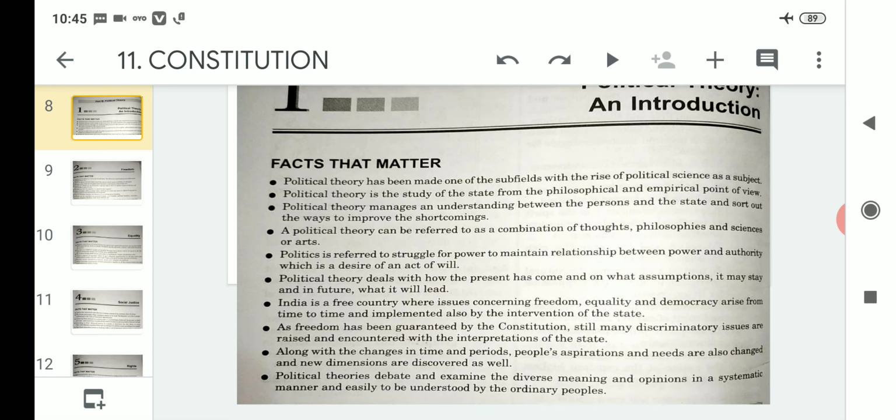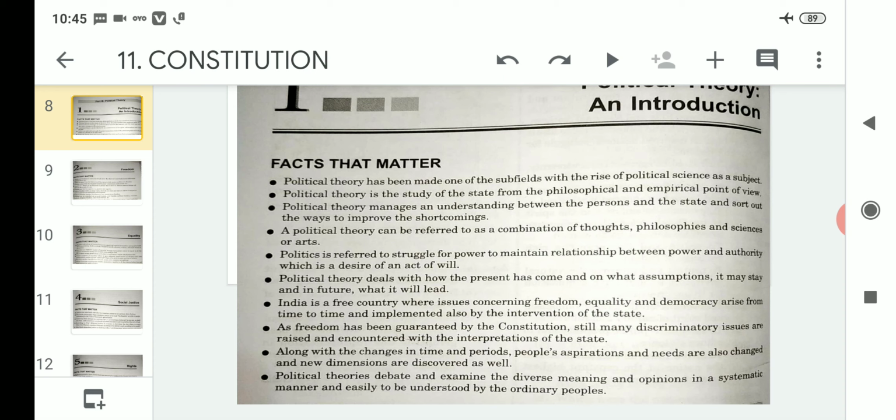So as freedom has been guaranteed by the Constitution, still many discriminatory issues are raised and encountered with the interpretations of the state. Along with the changes in time and periods, people's aspirations and needs also change and new dimensions are discovered as well. So even when freedom is guaranteed by the Constitution, it has some issues being raised. Along with that, what happens? Along with the time and periods that have gone, people's aspirations and needs have also changed.